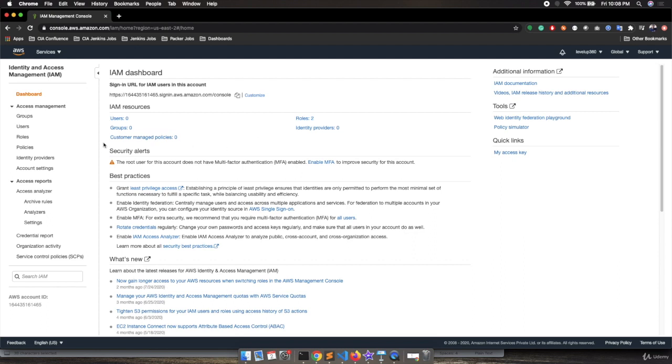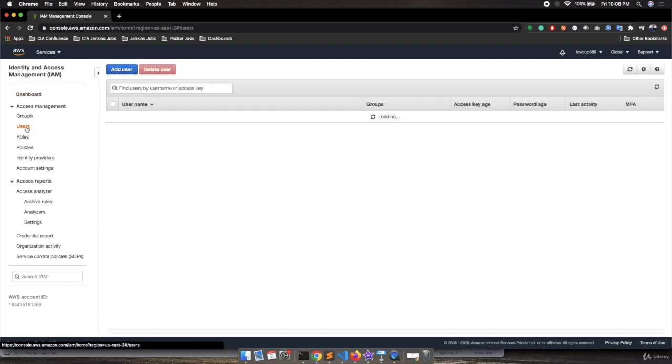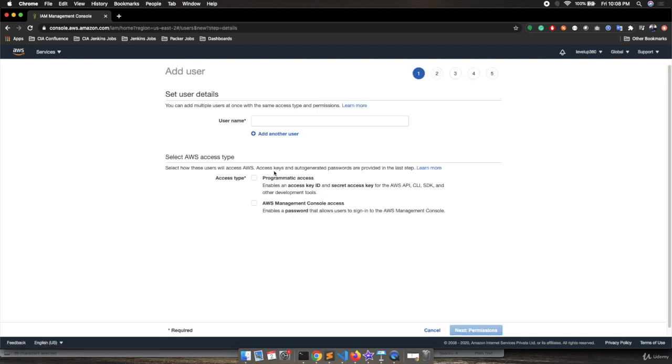To create the user, we need to go to Users and click on Add user. Over here, you need to provide your username. Suppose we are going to provide Terraform admin. You can provide any name over here, there is no constraint. We are getting two access type options: AWS Management Console access and programmatic access, which enables the access key ID and secret access key. As we are going to hit the AWS API from Terraform, we will go with the programmatic access.